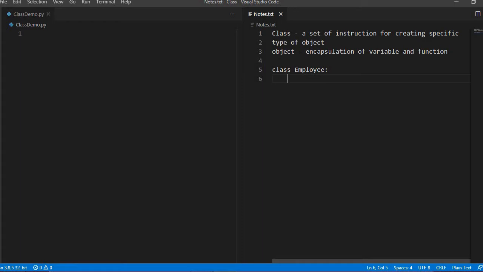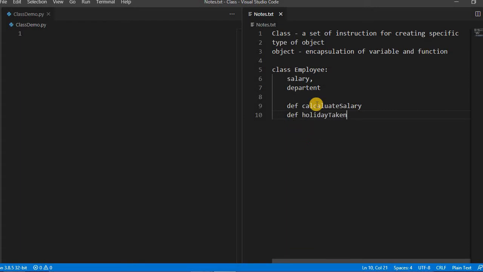It has a few attributes like salary, and then department. It has a few functions like you have to come on time, you have to do some programming. So you have a few functionalities also, or you have a few definitions like calculate salary, or a definition like holiday taken.